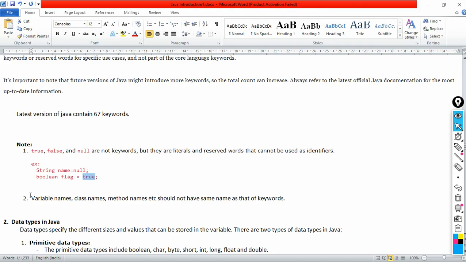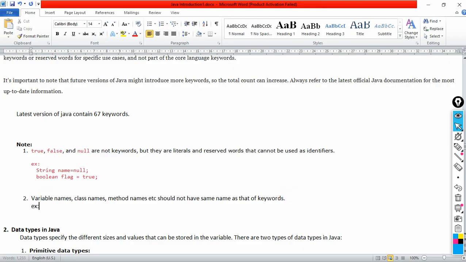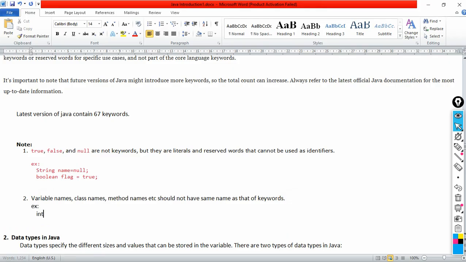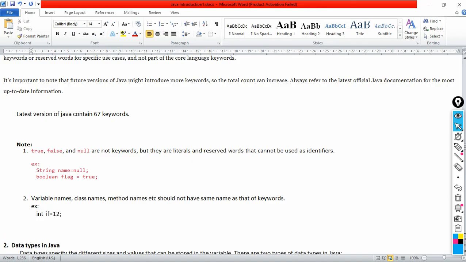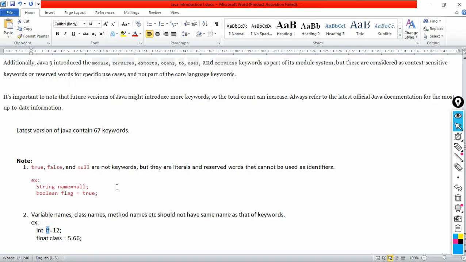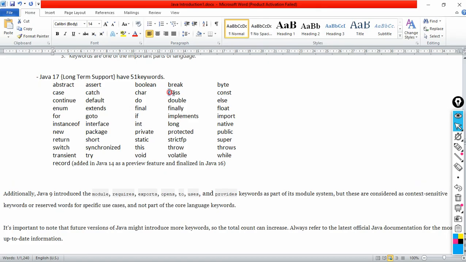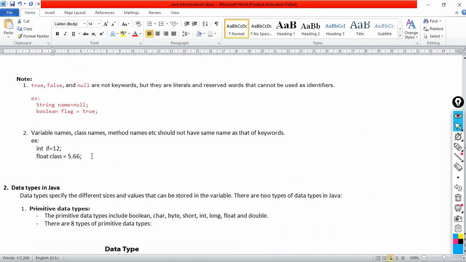Another important point regarding keywords is that variable names, class names and method names should not be the same as keywords in Java. For example, I cannot write int if is equal to 12. No, I should not write that. I cannot write float class is equal to 5.66. This is wrong. Why? Because if and class are keywords. You can see here, if is a keyword, class is a keyword. So it should not be like this.